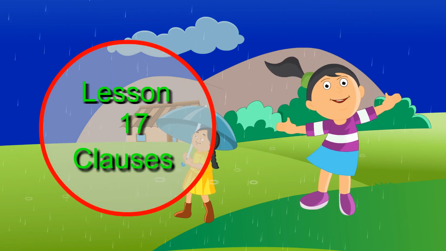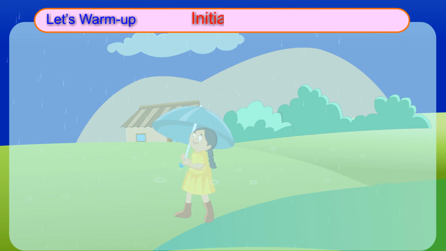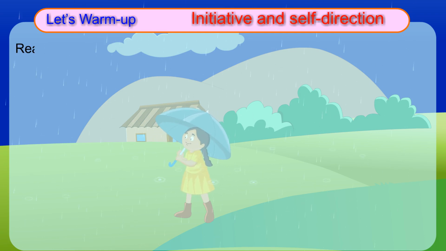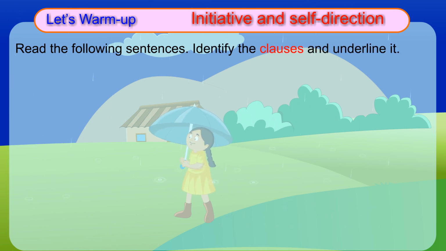Lesson 17, Clauses. Let's warm up initiative and self-direction. Read the following sentences. Identify the clauses and underline them.